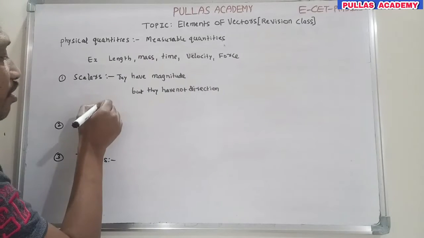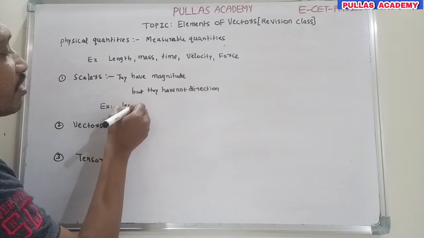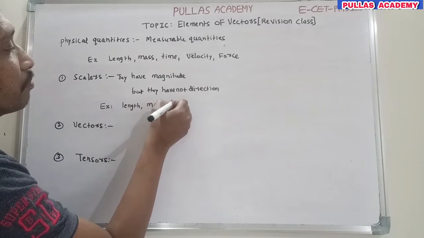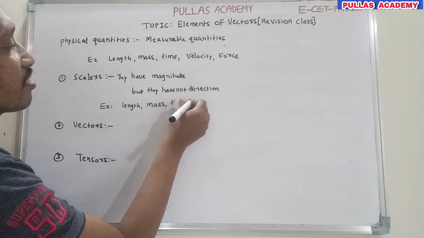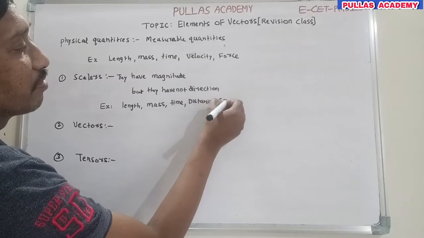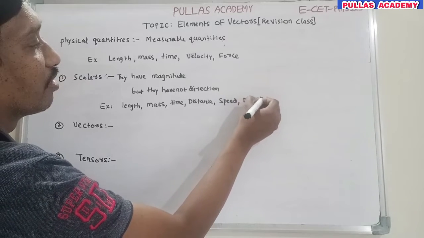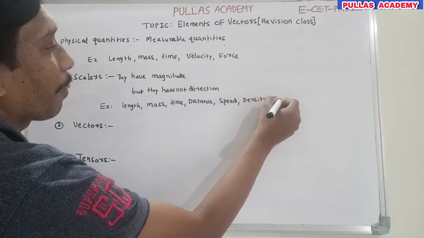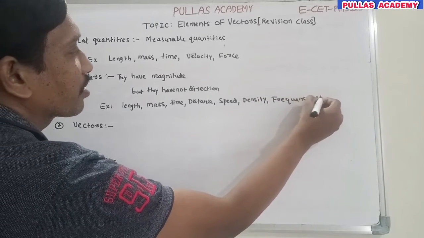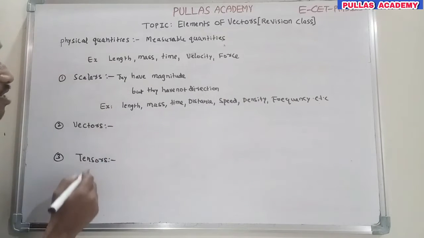Examples are important. These are scalars: length, mass, time, distance, also called path length, and speed, density, frequency. In this way there are a number of quantities; these are just some examples of scalars. They have only magnitude but no direction, so they are scalars.